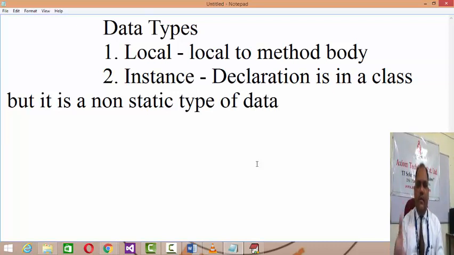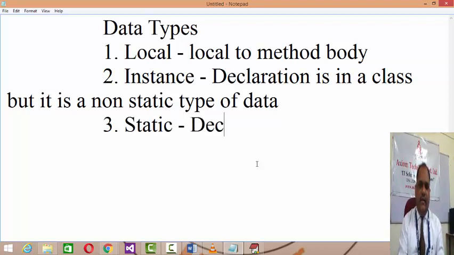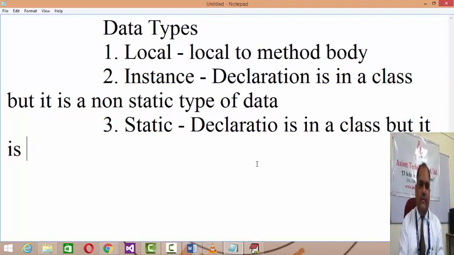Its declaration is not in the method body, it will be in a class, but it is a non-static type of data. And the third is your static type of data. Now static means its declaration is again in a class, but it is a static type of data.